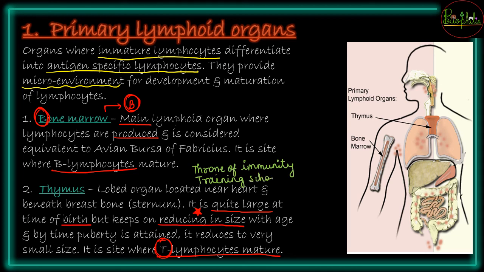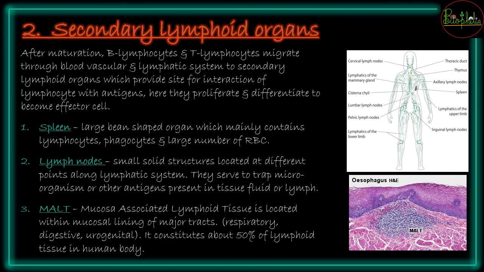What is it called? Training school of lymphocytes, because यहाँ पे maturation होगा of majority of the lymphocytes. So training school बोल दो या उसे primary school बोल दो, both are going to be the same type. So T say throne, T say training, T say thymus. So that is going to help you to remember entire things about the primary lymphoid organs. The secondary lymphoid organs are going to be the ones जहाँ पे primary lymphoid organs में maturation हो गया of the B lymphocytes and the T lymphocytes.